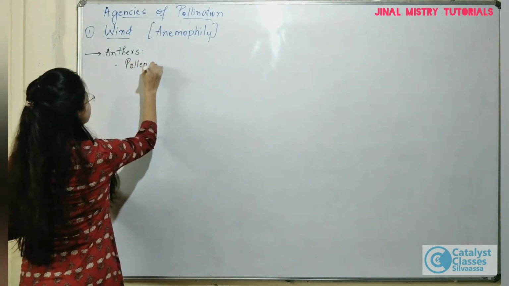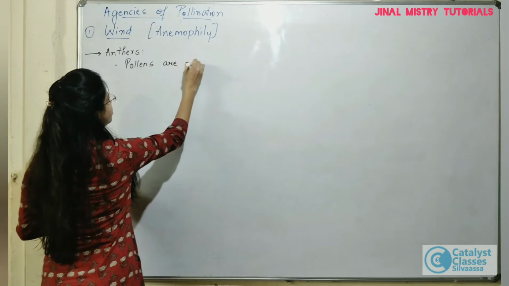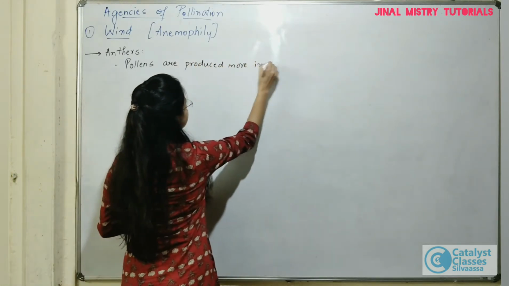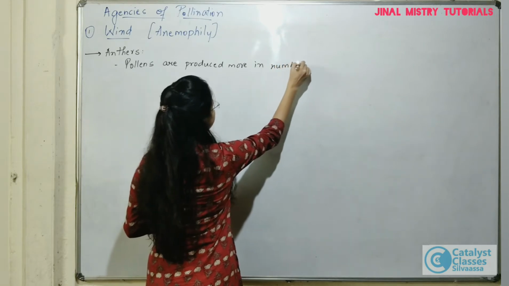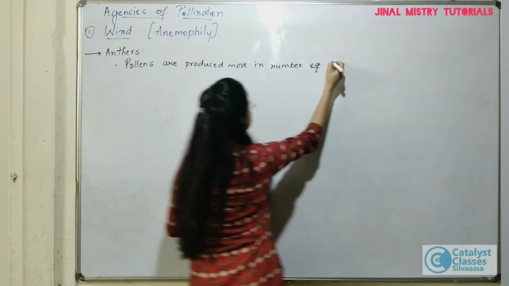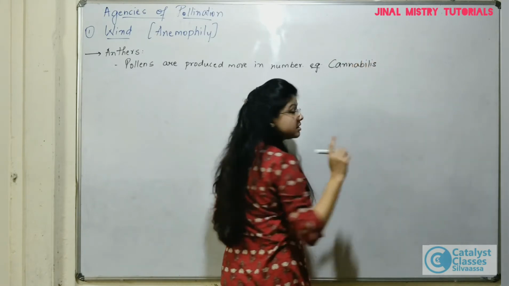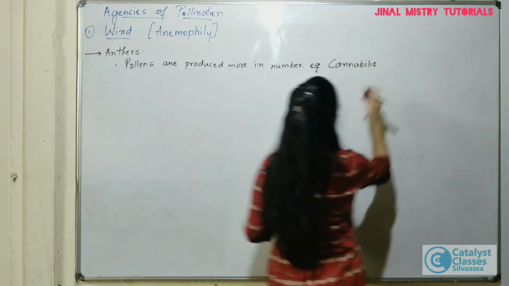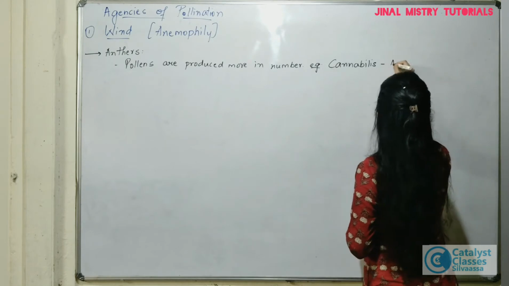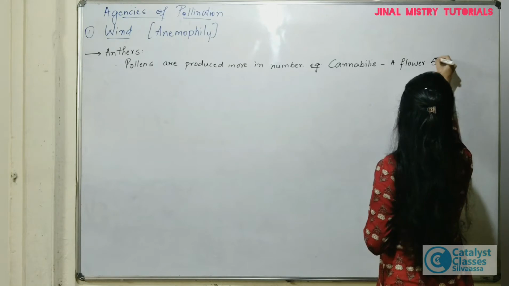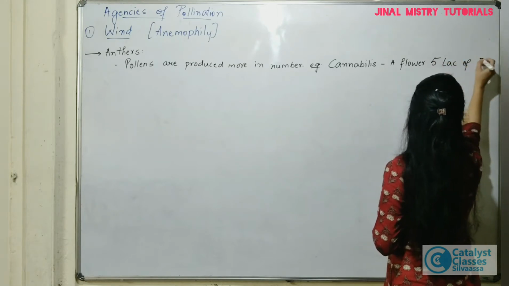Pollens are produced more in number. If you see an example, Cannabis is a plant where a single flower produces somewhere around 5 lakh pollen grains.